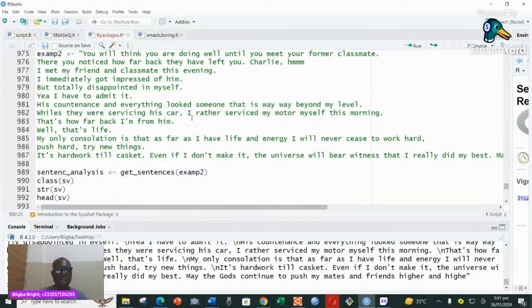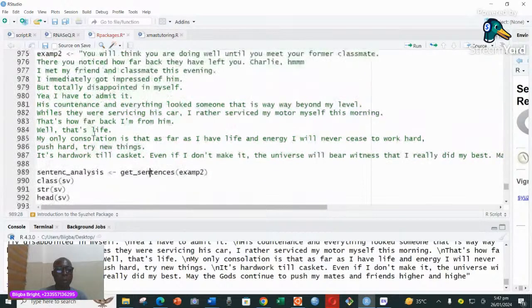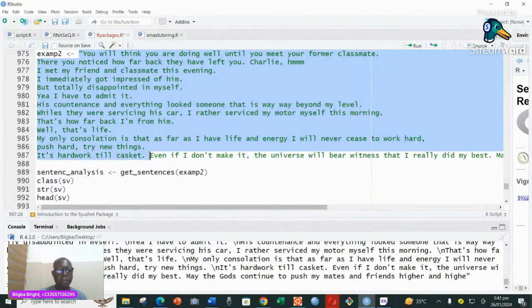Now, after we have done that, it's just ordinary text. There's nothing in it. So we have to now use some of the functions, and I've already taught how to run a package and get all the functions which are there. So what do we do now? We go ahead and see whether we can get the sentences which are here. So the next thing is to make sure you run it. Let's say I have this variable here, which is example two. All of this text you see here, which has been highlighted, has been packed into example two. And so let me clear my console.